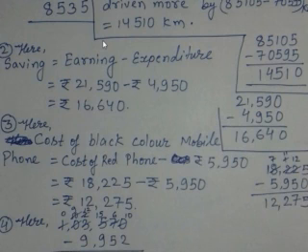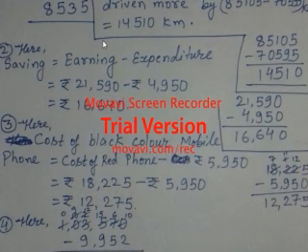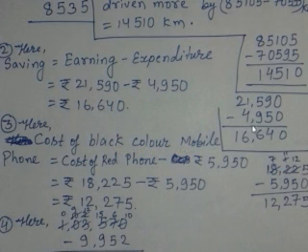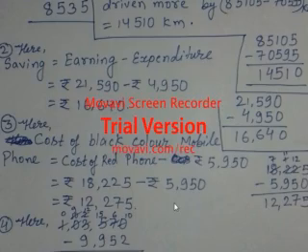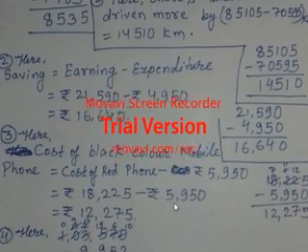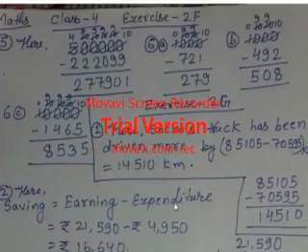So from 21,590 the 4,950 came, and you can see how I had subtracted: 0 minus 0 is 0, 9 minus 5 is 4, and then after taking carry 1, 15 minus 9 is 6, and then 10 minus 4 is 6, so 16,640 it becomes. Okay, this is the way you will be doing it. So now we will move towards question number 3.